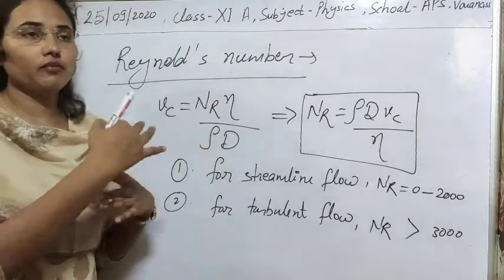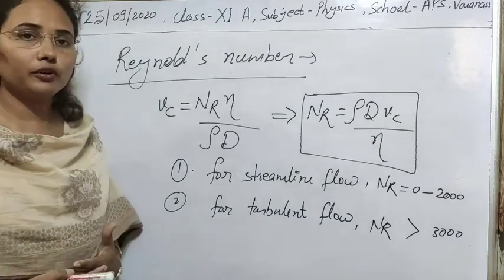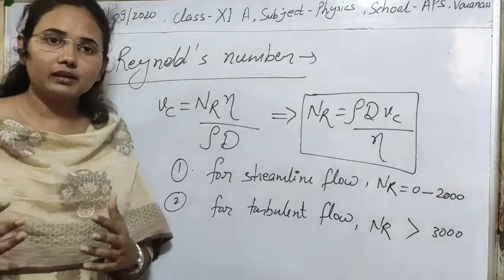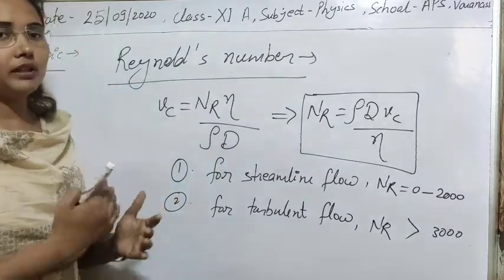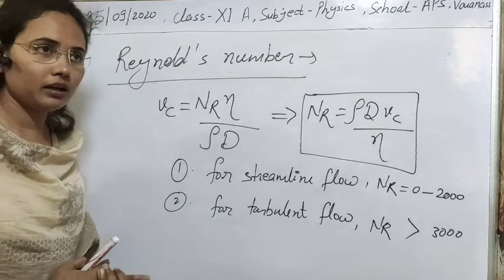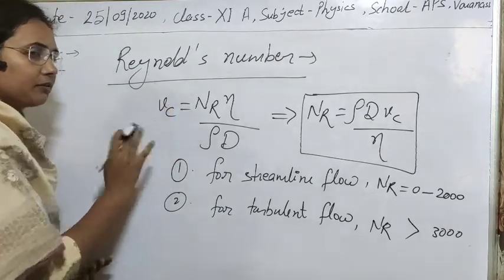It also determines the nature of flow, meaning when the flow of fluid will be streamlined, when it will be turbulent, and when it is between the two. So from the Reynolds number we can easily know it. It is also calculated by the concept of critical velocity.